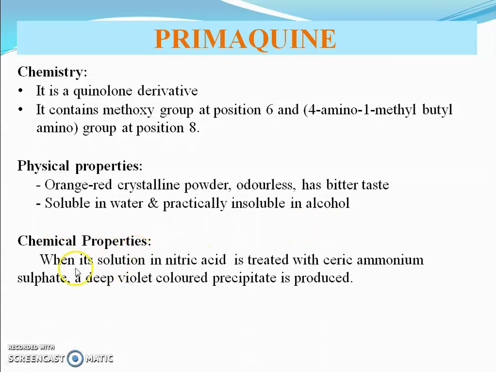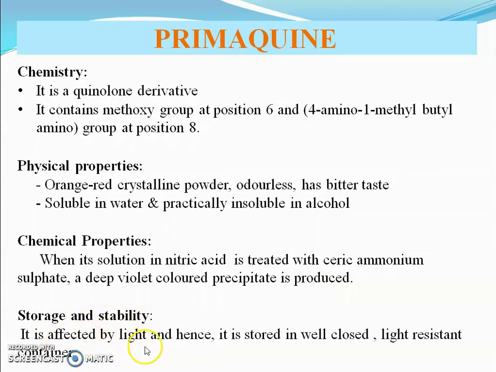Chemical property. When its solution in nitric acid is treated with ferric ammonium sulfate, a deep violet colored precipitate is produced. Storage and stability. It is affected by light and hence it is stored in a well-closed, light-resistant container.